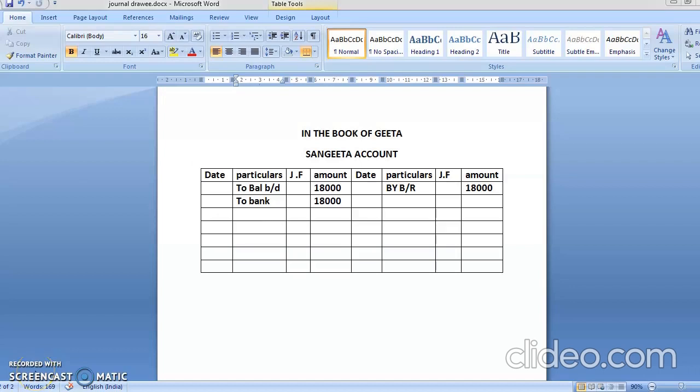So in the books of Gita also, students, you have to pass 3 entries. What are the 3 entries? First is for dishonor of the bill, which we have already passed. Then the interest entry, then the money entry, and the new bill entry.